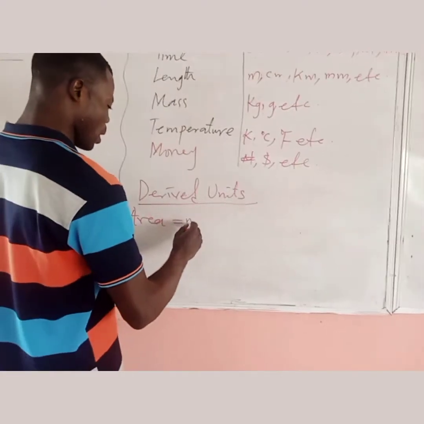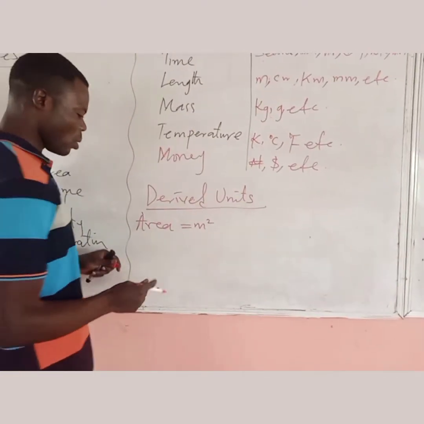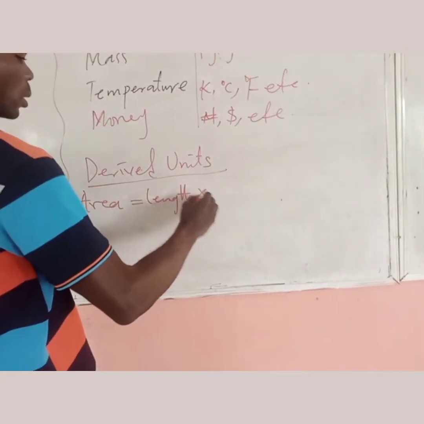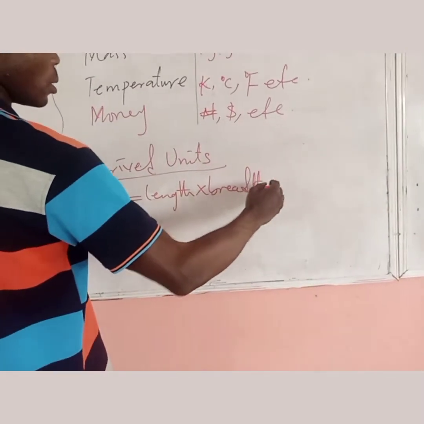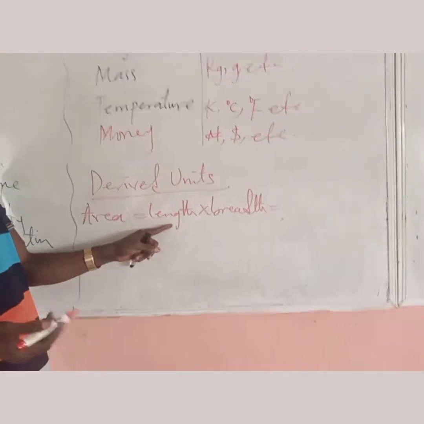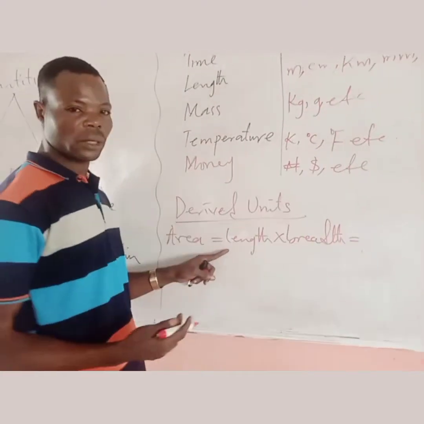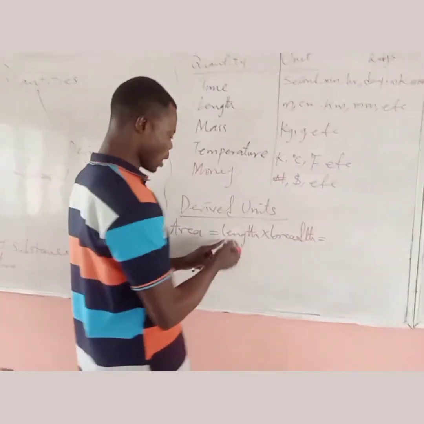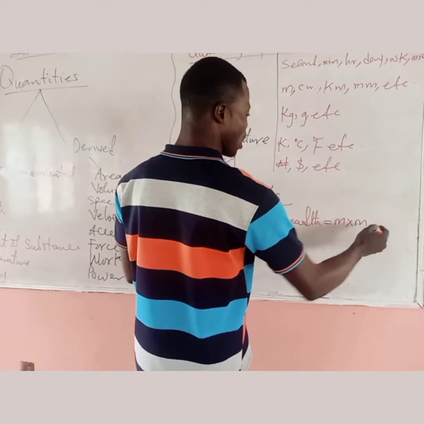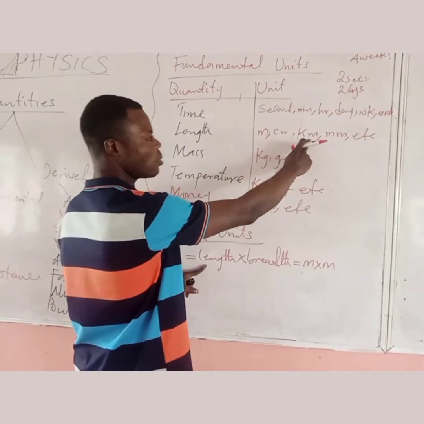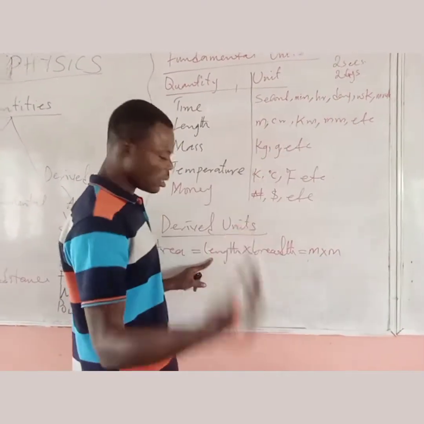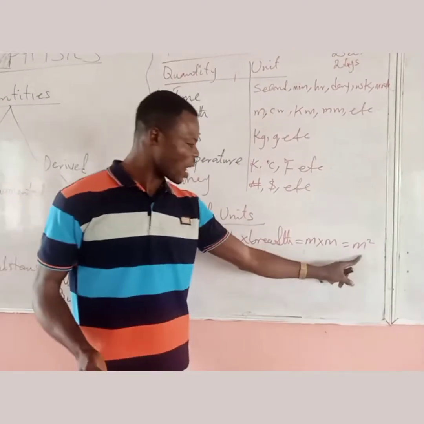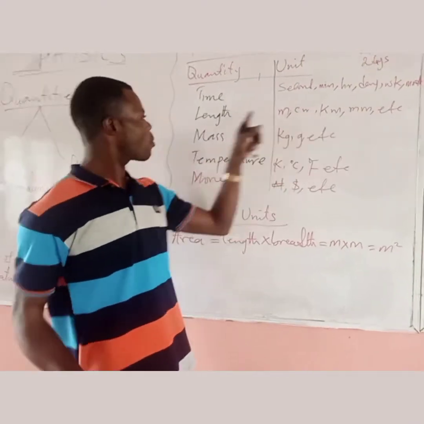Area is meter square. How come about this? We know that area is length times breadth. Since length is the distance of a particular end, breadth is also the distance of a particular end. So we can say this is meter times meter, or centimeter times centimeter, or kilometer times kilometer, or millimeter times millimeter. Therefore, this is meter square. You can see area is derived from the fundamental quantity of length.